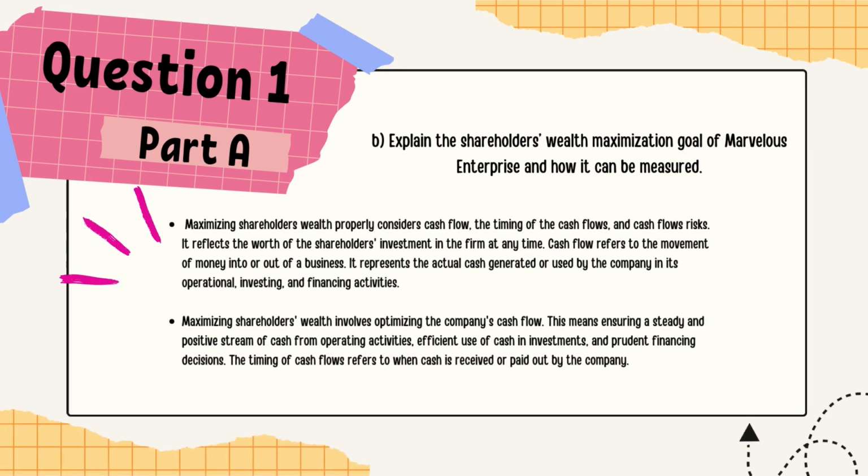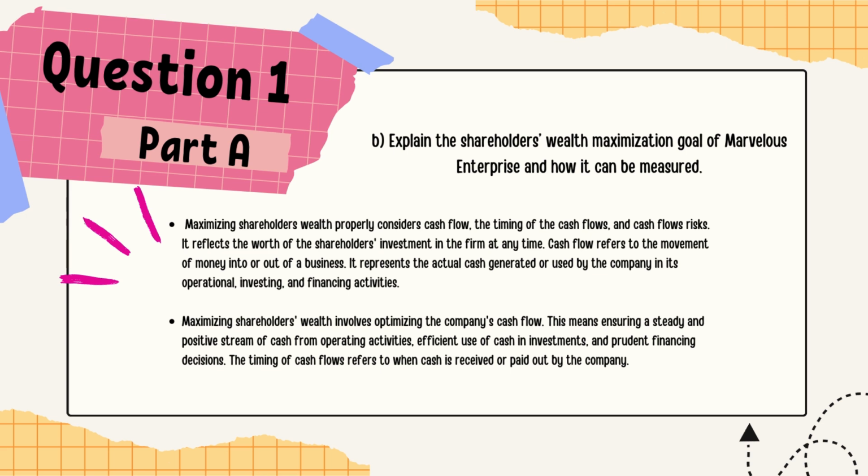So question B, explain the shareholder wealth maximization goal and how it can be measured. So maximizing shareholder wealth properly considers cash flow, the timing of the cash flow and cash flow risk. It reflects the worth of the shareholder investment in the firm at any time. Cash flow refers to the movement of money into or out of a business. It represents the actual cash generated or used by the company in its operational, investing and financing activities.